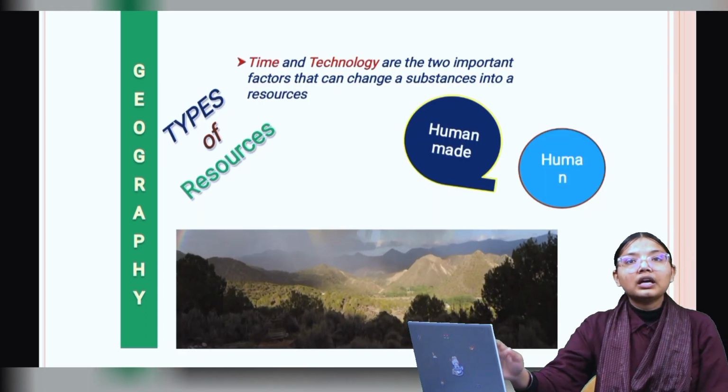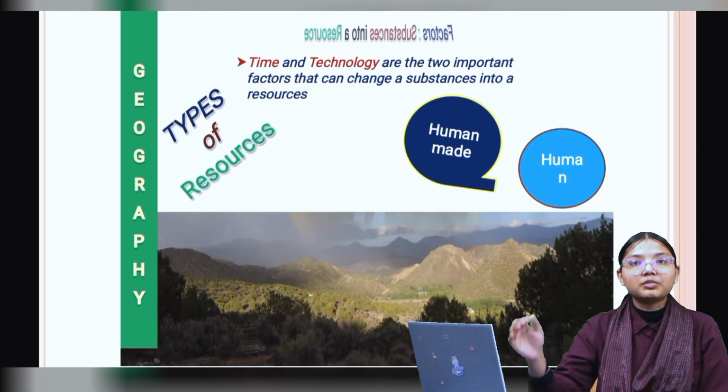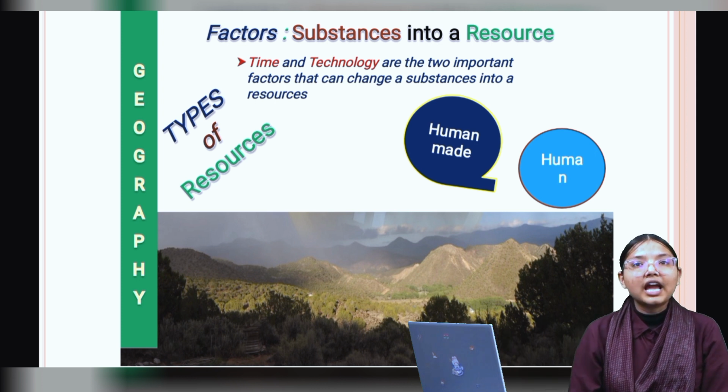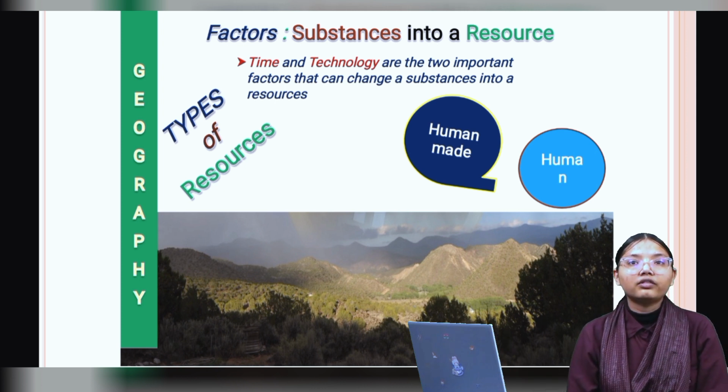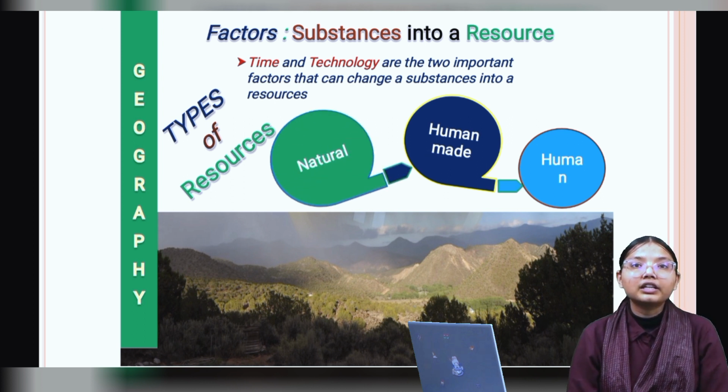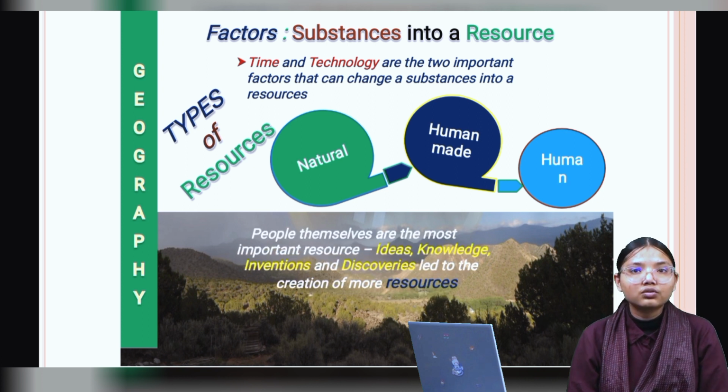So there are two factors which can change a substance into a resource. Time and technology are the two important factors which can change a substance into a resource. Now we will understand there are different types of resources like natural resources, human-made resources and human resources.